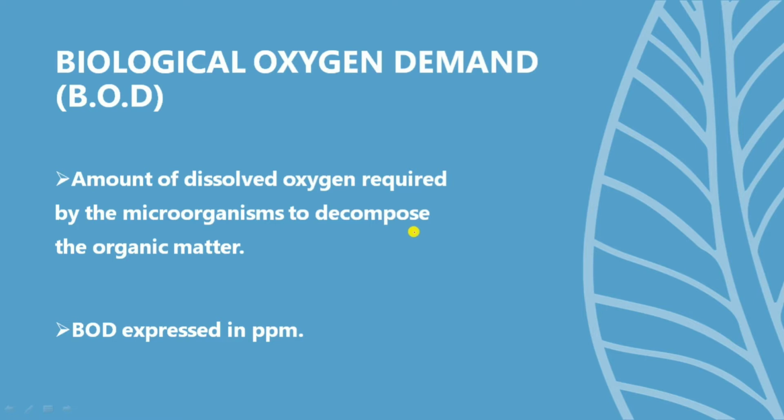To decompose that organic matter or biological waste, these microorganisms need energy. From where do they get it? They also get it from the dissolved oxygen. The microorganisms use this dissolved oxygen to decompose the organic matter or the biological waste.